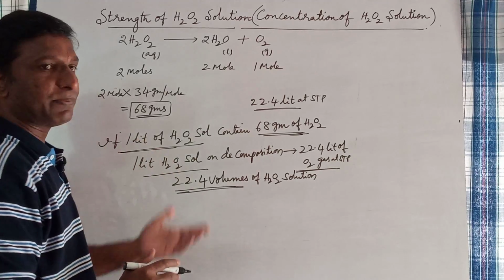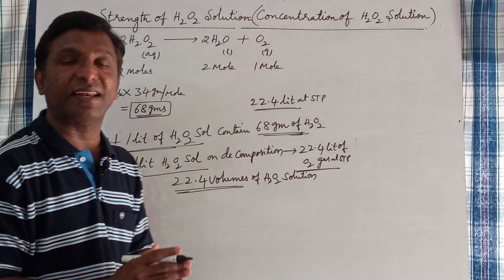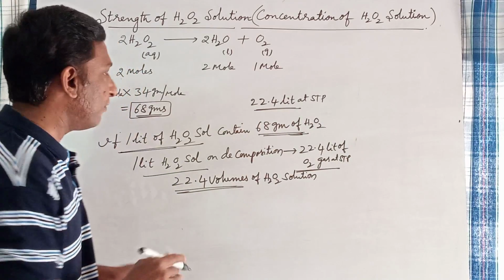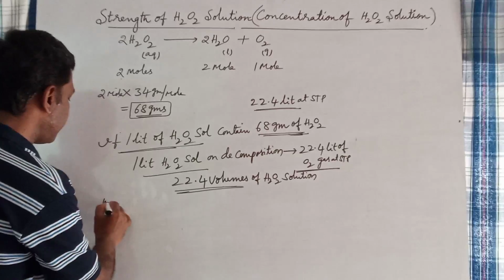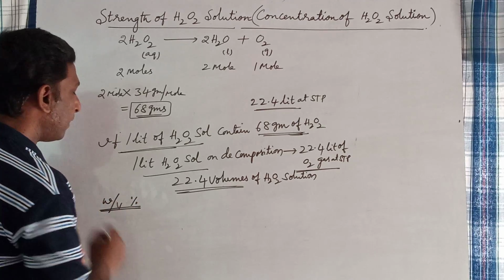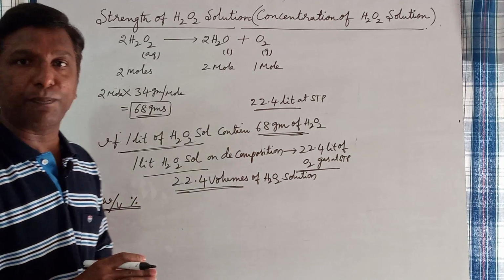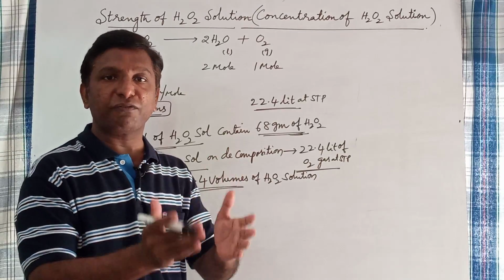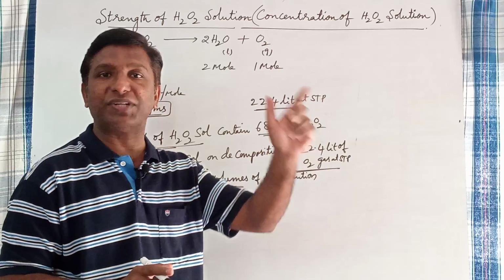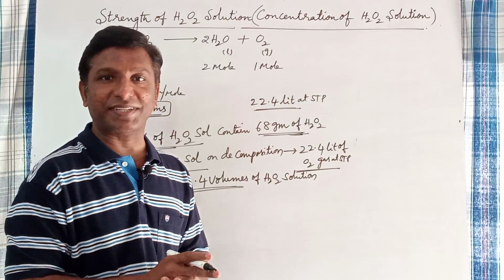Now, let us express this volume strength in other methods of concentration, like weight by volume percentage. So, what is meant by weight by volume percentage?